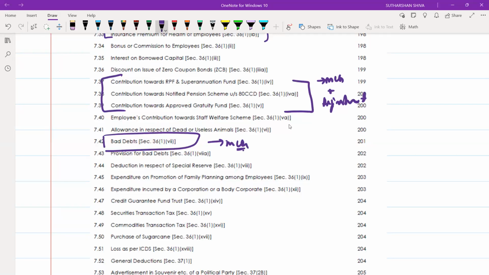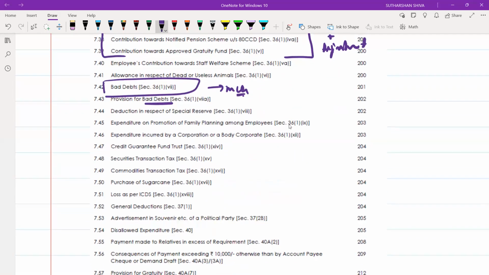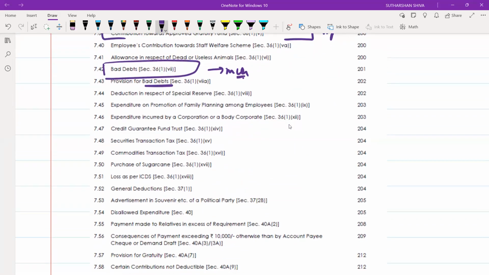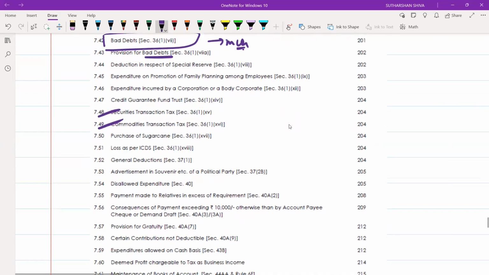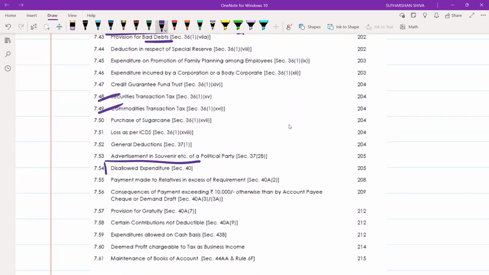Okay. Next, provision for bad debts, it is inclusive of STT, CTT, securities transaction tax, commodity transaction tax. Okay. And disallowances of expenditure, section 40 is an important one. Advertisement in the souvenir, etc. of a political party is an important thing.